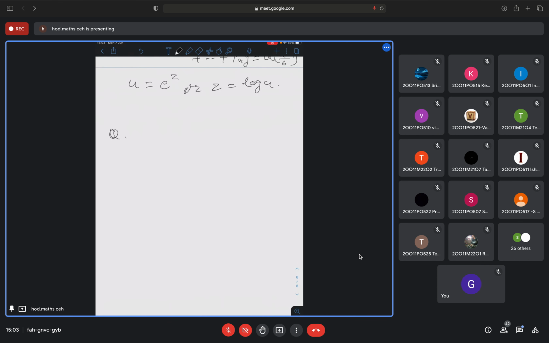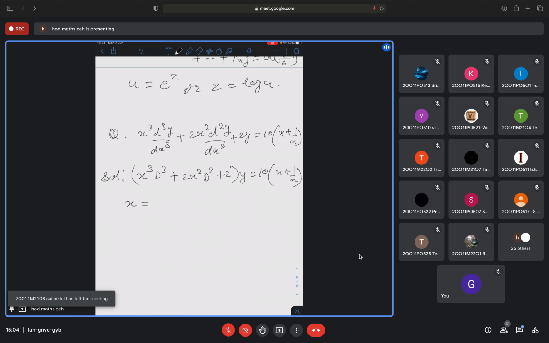Suppose I have this question: x cube d cube y by dx cube plus 2x square d square y by dx square plus 2y is equal to 10 into x plus 1 by x. This is the question. First, let us write this in operator form. This will be x cube D cube plus 2x square D square plus 2, y is equal to 10 times of x plus 1 by x. Now let us make the substitution. As you can see, this is a Cauchy-Euler equation. So we'll replace x with e to the power z, or you can write log x is equal to z.